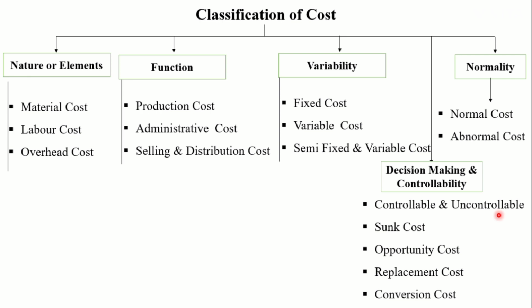Uncontrollable costs are those costs which cannot be influenced by the action of specific member of an undertaking. In fact, no cost is controllable. It is only in relation to a particular individual that we may specify a particular cost to be either controllable or non-controllable. For example, rent, rates are uncontrollable cost.